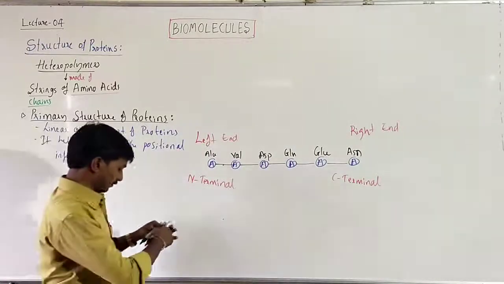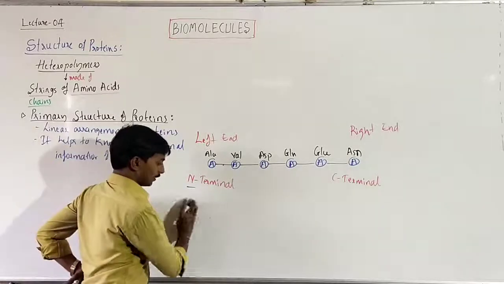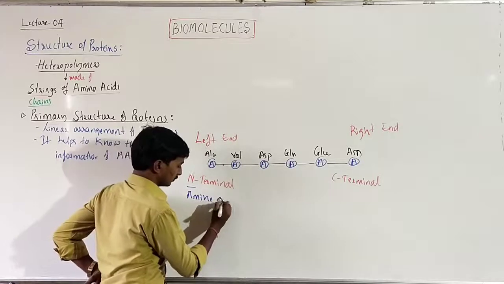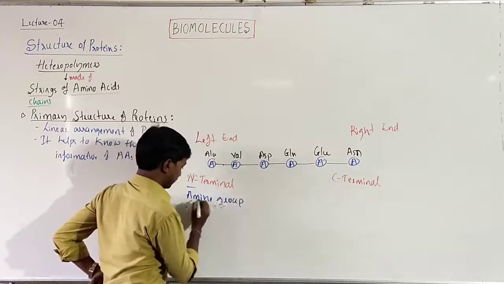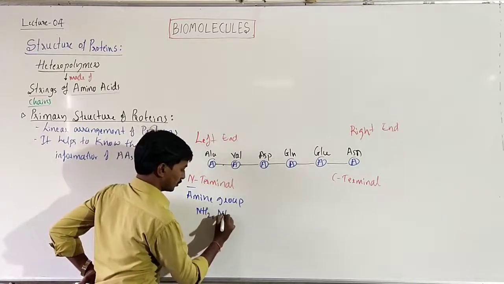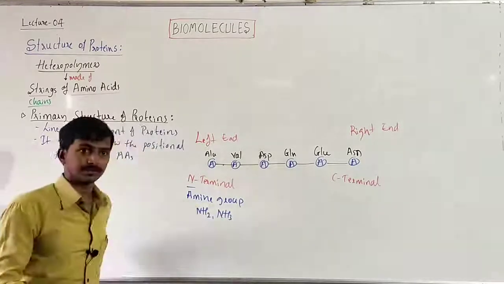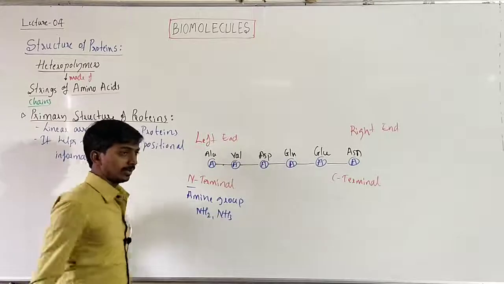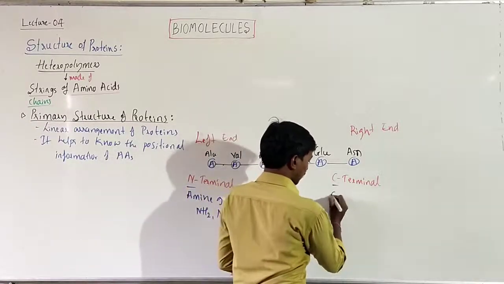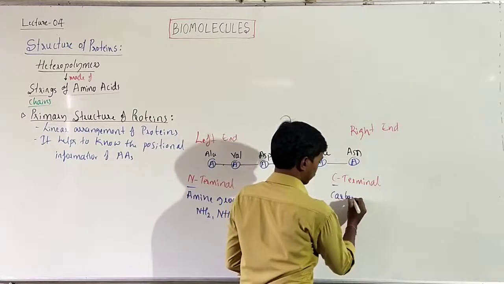The letter N refers to the amine group, that is NH2 or NH3. Some amino acids have an NH2, some have an NH3. The letter C refers to the carboxylic acid, the carboxyl group.